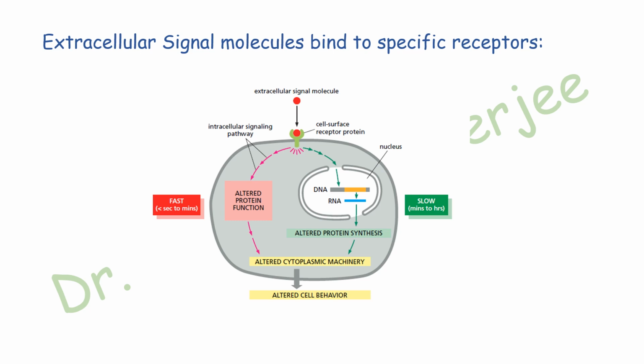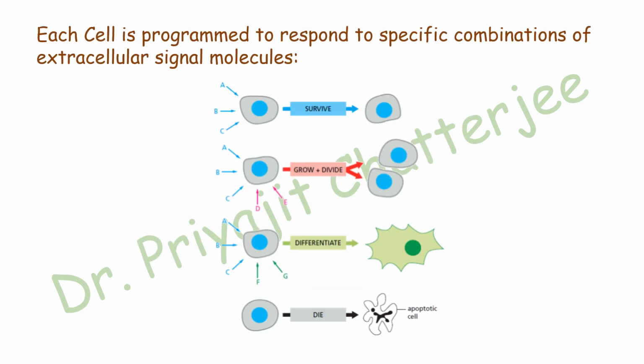This is a slower process. It can take a few minutes to hours. Now, each cell is programmed to respond to a specific combination of extracellular signaling molecules. Basically, when different kinds of stimuli act on a cell, the cell can survive, it can grow and divide, it can differentiate, and or it can die through means of apoptosis.